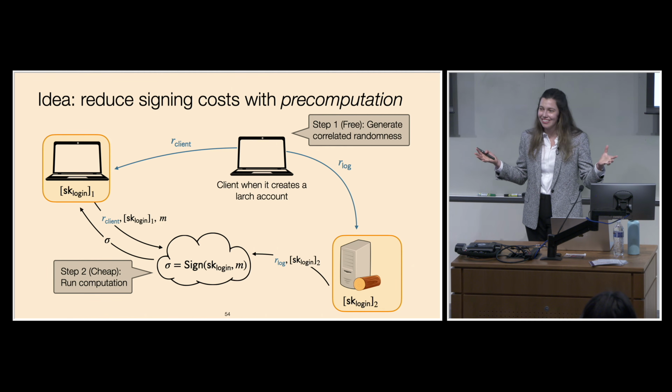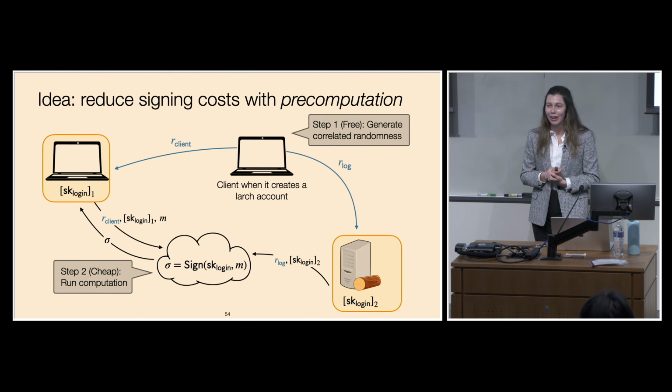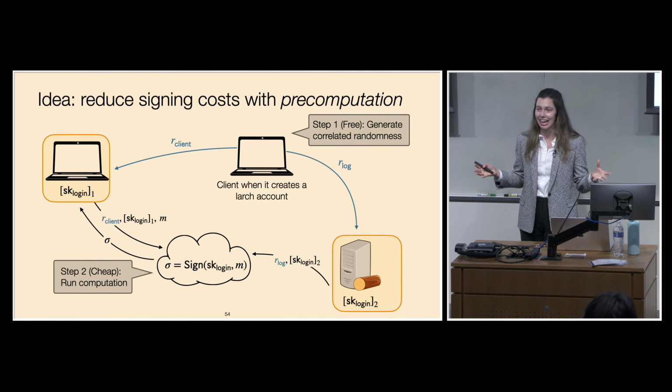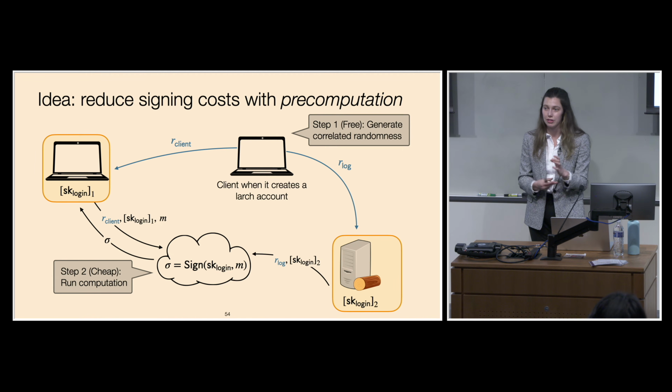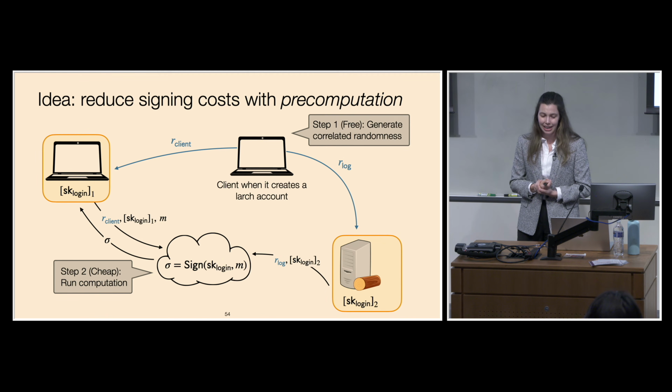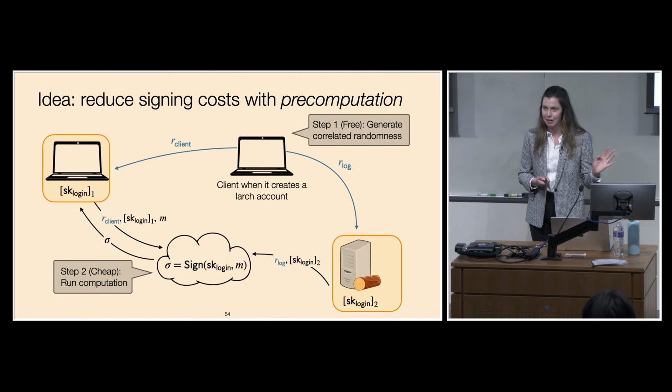Each piece of correlated randomness can only be used once, and so you might worry that eventually the client and log server will run out of this correlated randomness. But we actually show how you can securely and privately refresh this by taking advantage of the particular system setting that we're in. The details are in the paper, and I'm happy to talk about it later if people are curious.